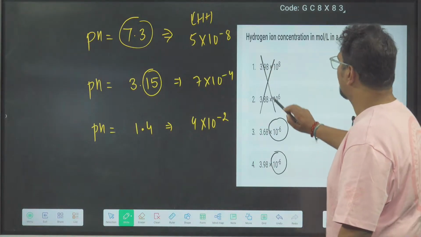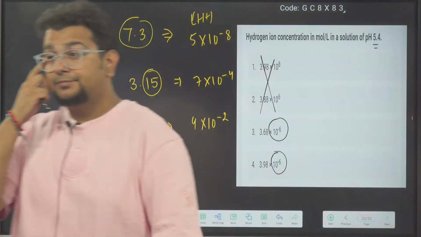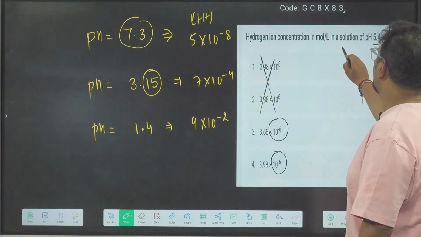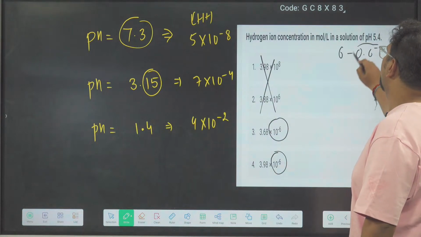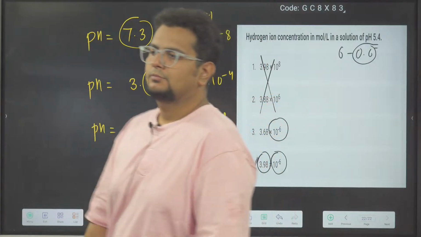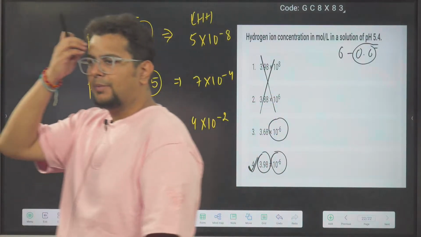So option number 1 and 2 are wrong. Now here you have to check a little more. How? 5.4 will be 6 minus 0.6. 0.6 means log 4. 4 means 3.98, the nearest answer. Done, bhai.